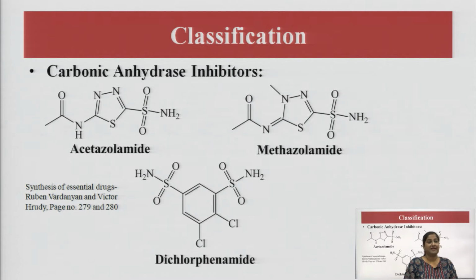Then here comes the classification of diuretics. Here we see there are several classes. The first is carbonic anhydrase inhibitors. In this class, we are going to study a few drugs: acetazolamide, methazolamide, dichlorphenamide. These are the main drugs which we are going to discuss, and acetazolamide we are going to discuss in detail.